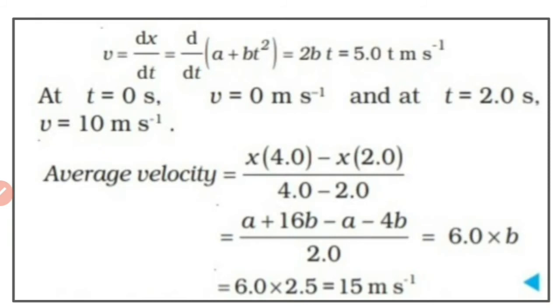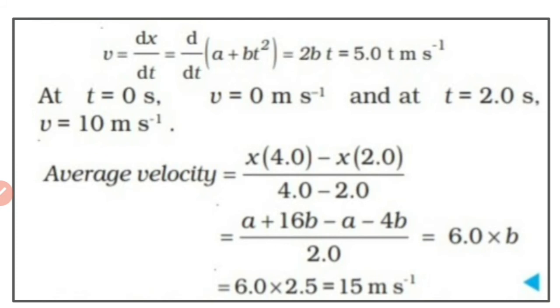To find velocity, that is instantaneous velocity, first of all we have to find dx/dt. So dx/dt = d/dt of (a + bt²). d/dt of a is 0 because a is constant. d/dt of bt² is 2bt. By substituting the values, you will get 5t m/s.